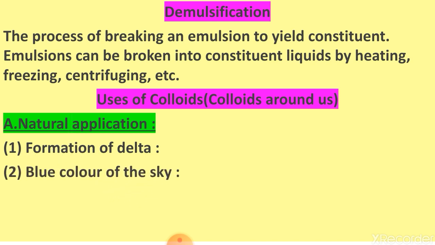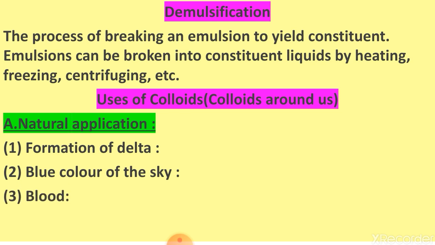Second, blue color of sky. We have seen so many times the blue color of sky. This is also due to scattering of blue light. So what happened basically here? The colloidal particles scatter only blue light and the rest of it is absorbed. In the sky a number of dust and water particles are present. They scatter blue light and therefore the sky looks bluish. If no scattering took place, the sky would have appeared totally dark. So this is also an example of colloids.